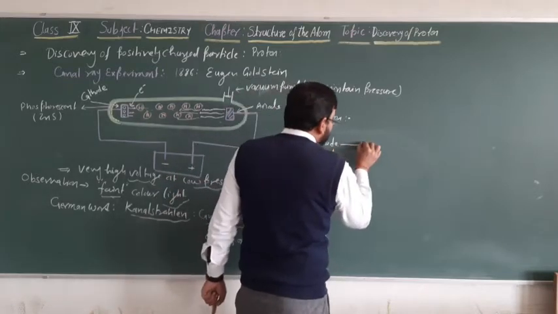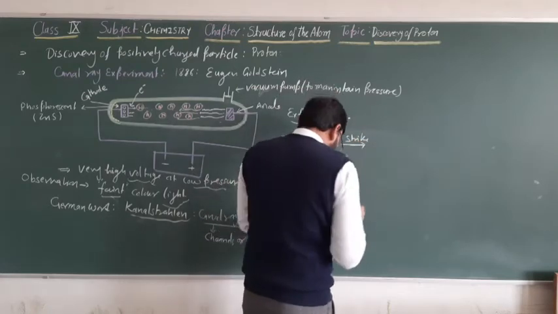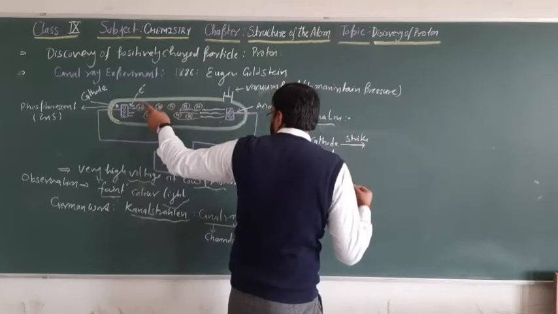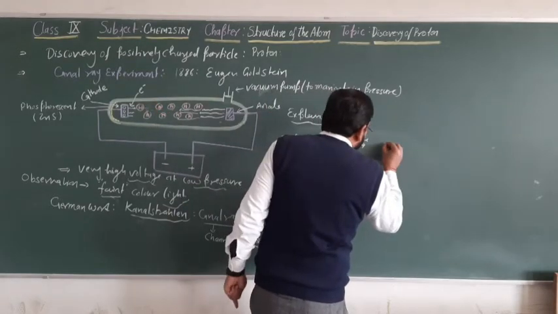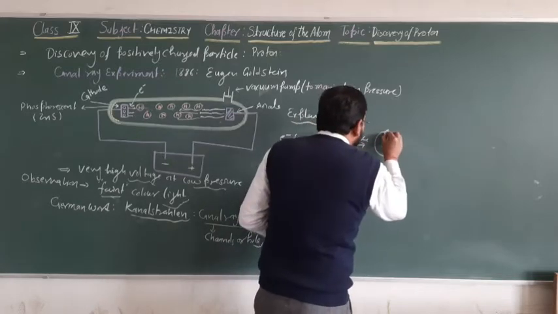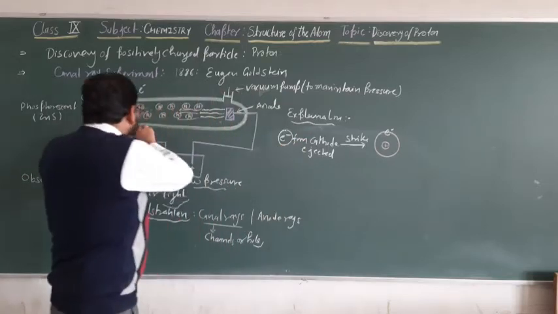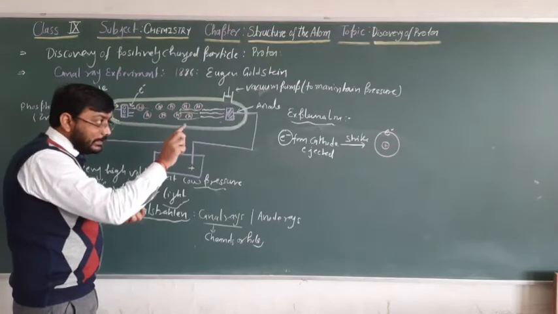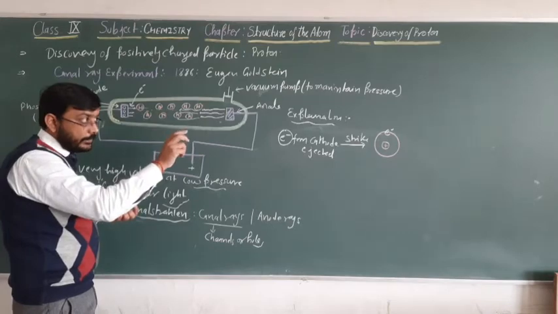This electron strikes the atom of the gas present inside the discharge tube. This is the hydrogen atom. It has the electron. So the electron ejected from the cathode plate strikes the atoms of the gas present in the discharge tube.